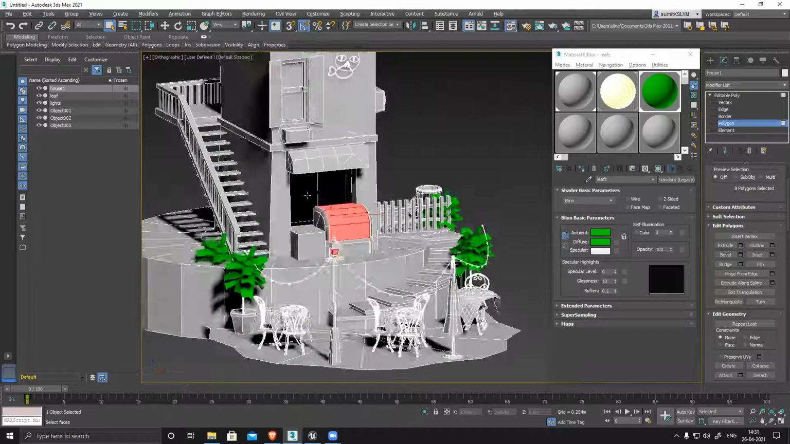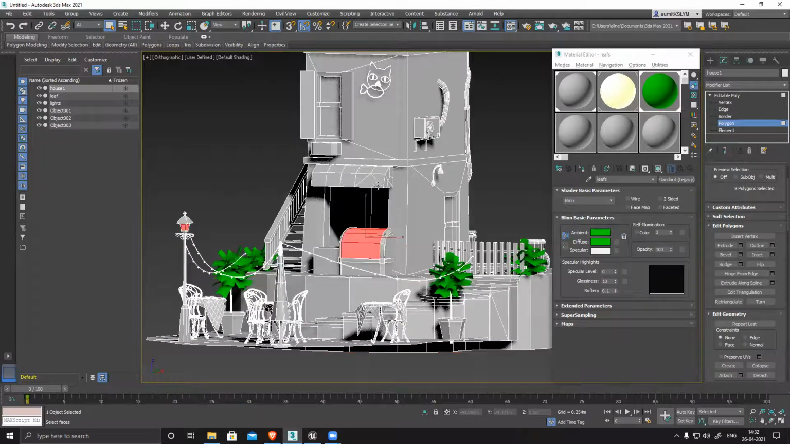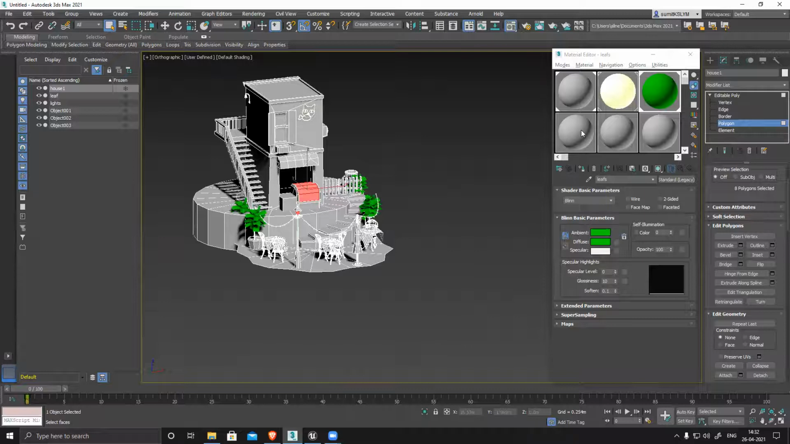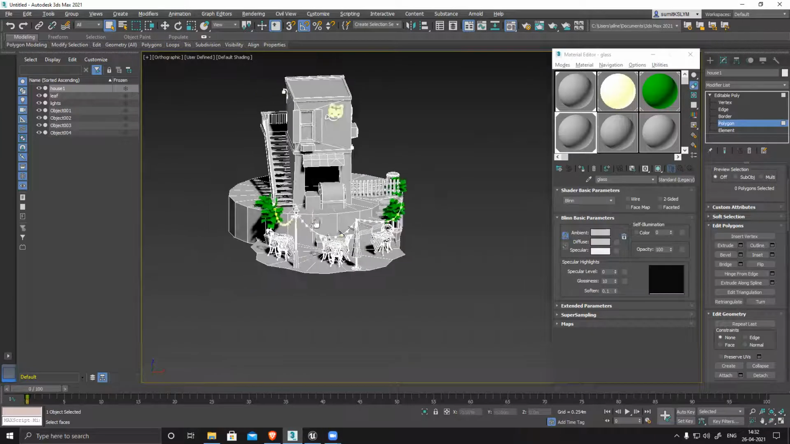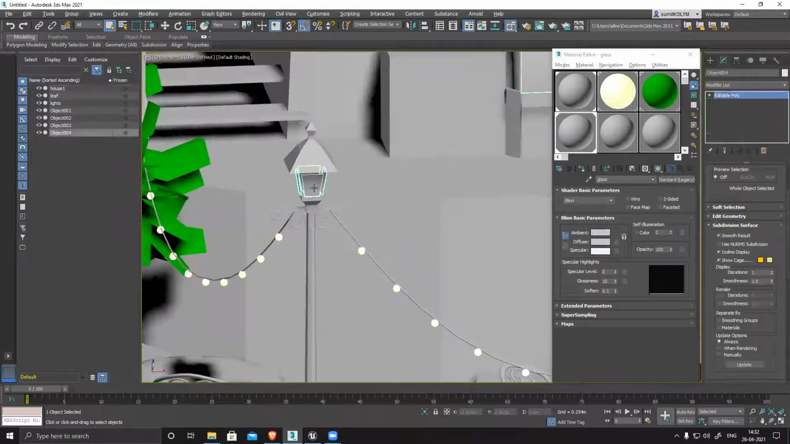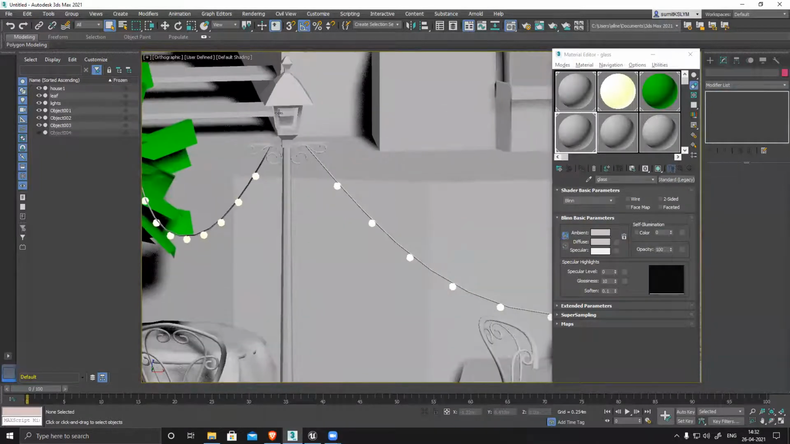Select it. This I made emissive already. Select both the things and assign one more material. Name it glass, and click this and detach it. Everything is detached. Now I hide the selection, and I can see inside there is no bulb.